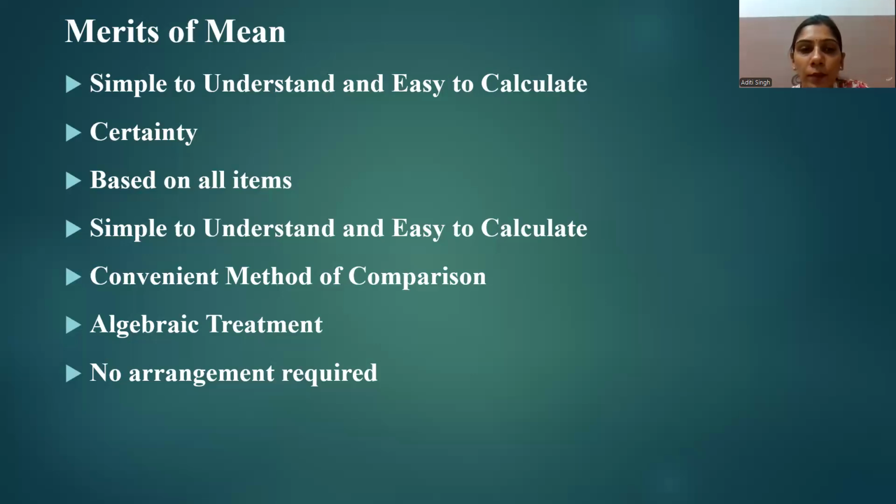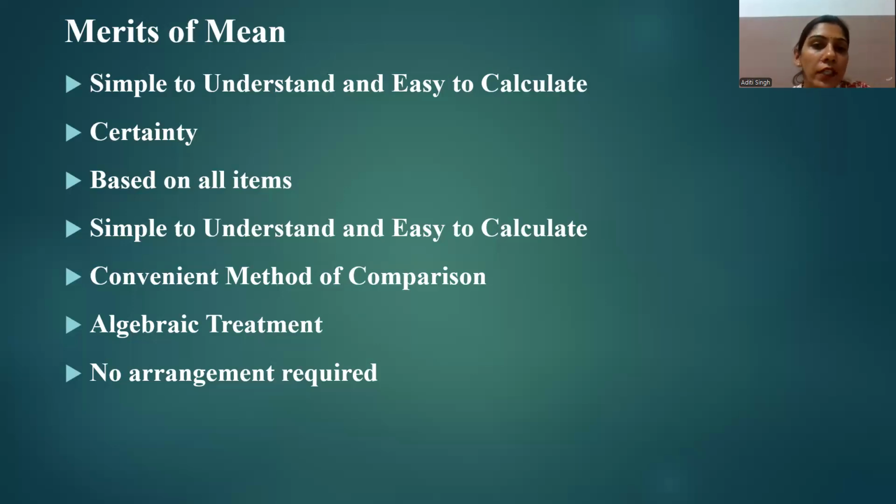The next point is that the arithmetic mean is least affected by fluctuations in the sample. It is very little impacted by sampling fluctuation, which is understandable because a large number of items in a series are used to calculate the mean.